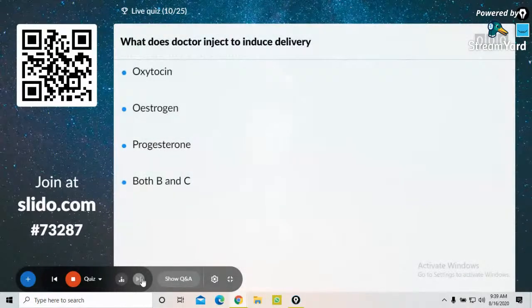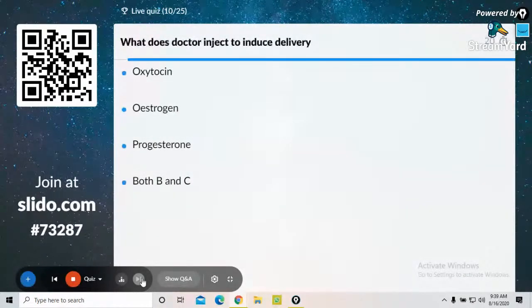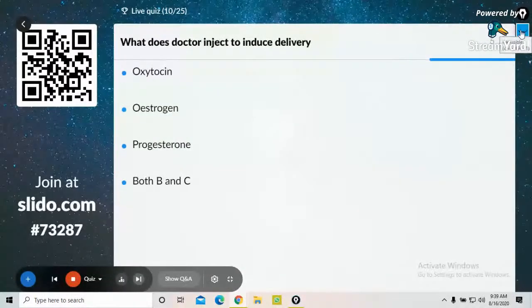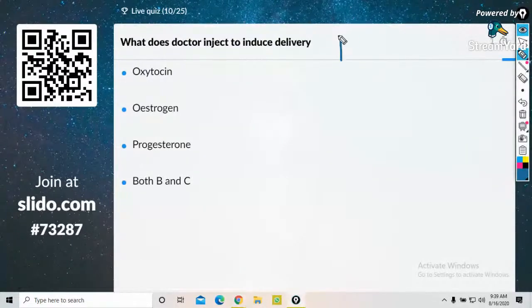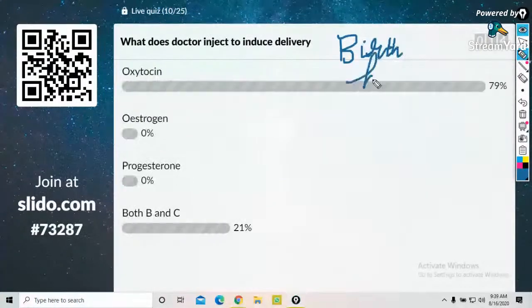What does the doctor inject to induce delivery? Oxytocin, estrogen, progesterone, both B and C. You have to name the birth hormone.